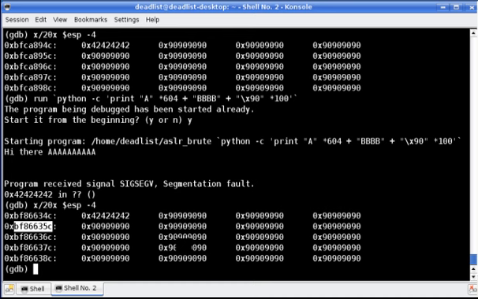Now, brute forcing should work even if the randomization is 2 to the 27th, which is a lot more than 2 to the 20th. It'll still work. It just depends how many tries you get. Now, obviously, you're going to generate a ton of system logs and you're going to get detected. But if you're doing a red team penetration test, you're doing everything you can to possibly get in. Plus, it all depends if somebody's actually monitoring the logs. So let's drop out of GDB.